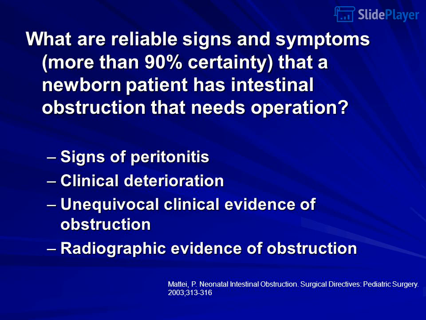What are reliable signs and symptoms with more than 90% certainty that a newborn patient has intestinal obstruction that needs operation? Signs of peritonitis, clinical deterioration, unequivocal clinical evidence of obstruction, radiographic evidence of obstruction.